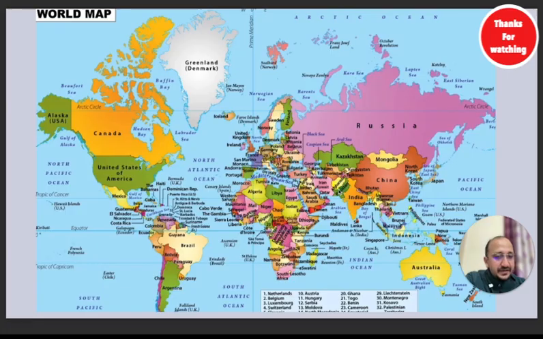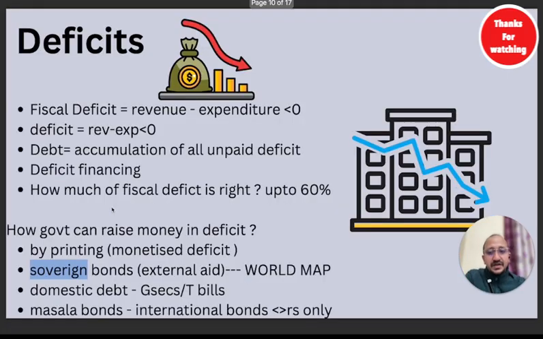Let's take the example of India. So India invested in these bonds. For example, they wanted some money, so they raised money from India. They said, okay India, give us some money on loan, and we will return the money after 1 year. So India invested an insane amount of money in America. Now, after 1 year, if they are unable to return it, then India's money will get stuck. So these are called sovereign bonds, when one country raises a loan or debt from the entire world.